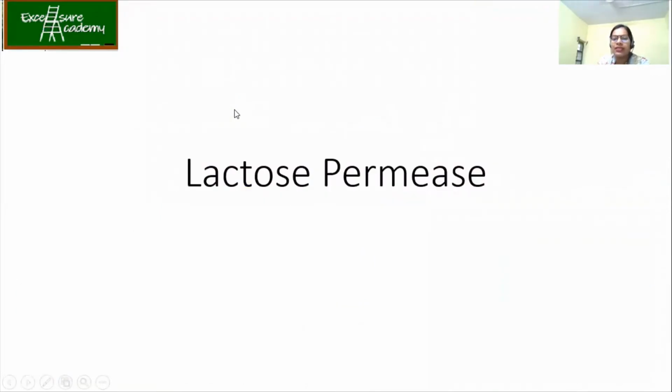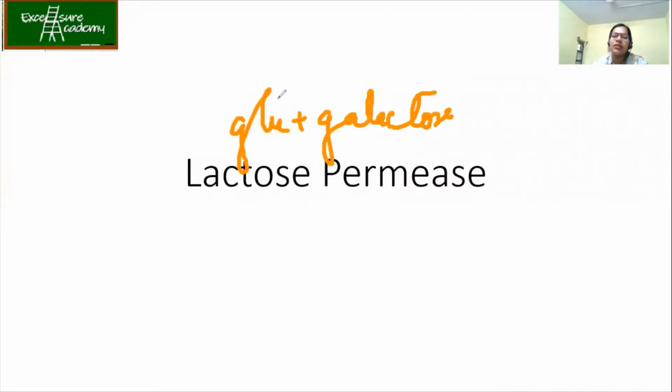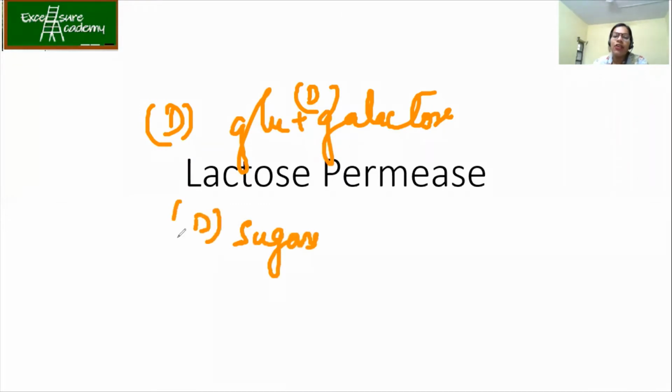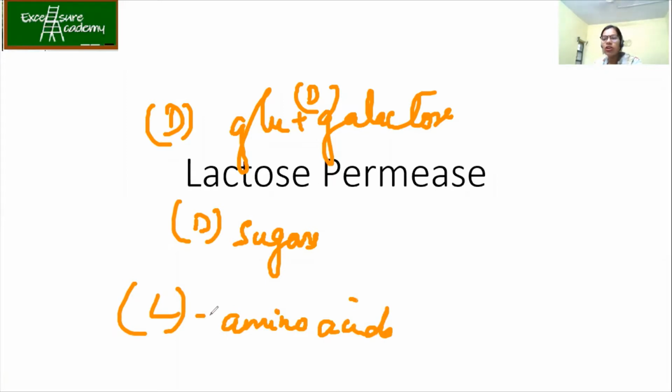So lactose permease. Lactose is a disaccharide made up of glucose and galactose. Just remember here, we always use D sugars. Always remember that whenever we talk about sugars, they are in the D form, dextrorotatory form. And when we talk about amino acids, it's always L form. So this is what is naturally occurring in our systems. Remember, D form of sugars and L form of amino acids.